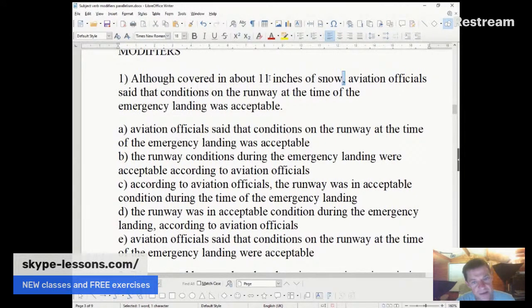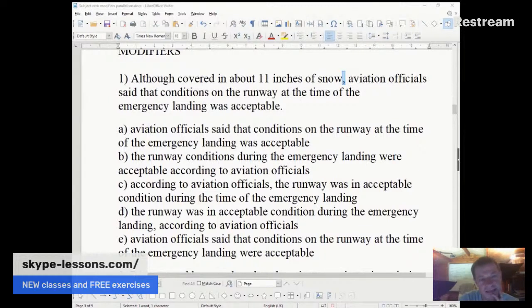So although covered in about 11 inches of snow, aviation officials, now some of you might even hear that sounds a little bit funny already. Aviation officials said that conditions on the runway at the time of the emergency landing was, sounds a bit weird to me, acceptable. So there are actually a couple of mistakes, if you haven't realised, in that sentence, and that's why it doesn't perhaps feel nice for some of you.